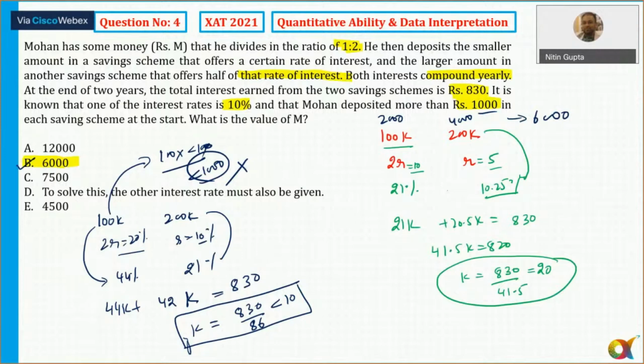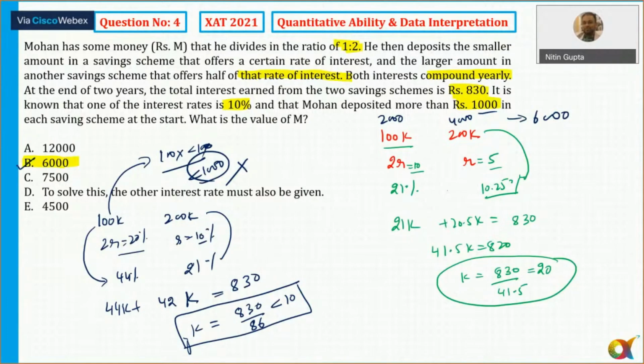Okay. All right, guys. So any doubt? This was not a difficult question. As you can see, all the options are round figures, so you could have also started solving with the help of the options. That could also give the answer. Can I move to the next question now? If this is clear to all of you. Question number 4.